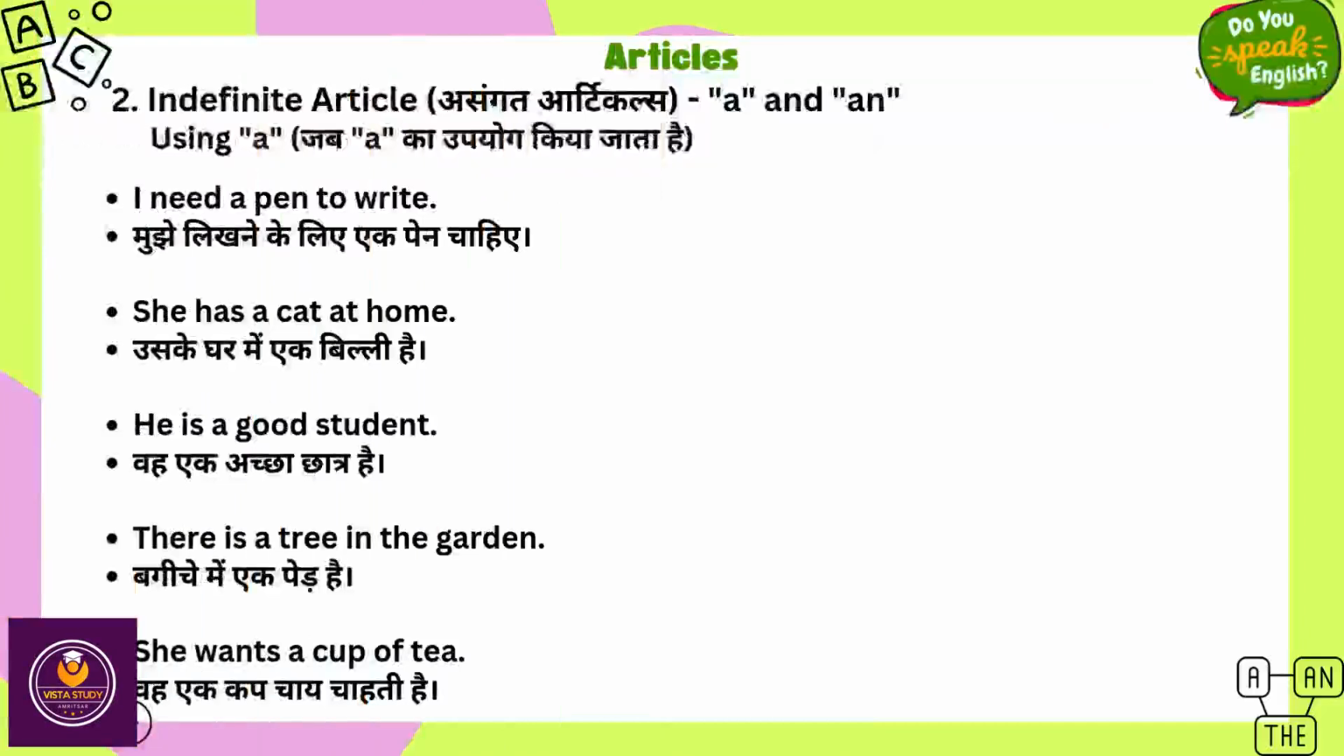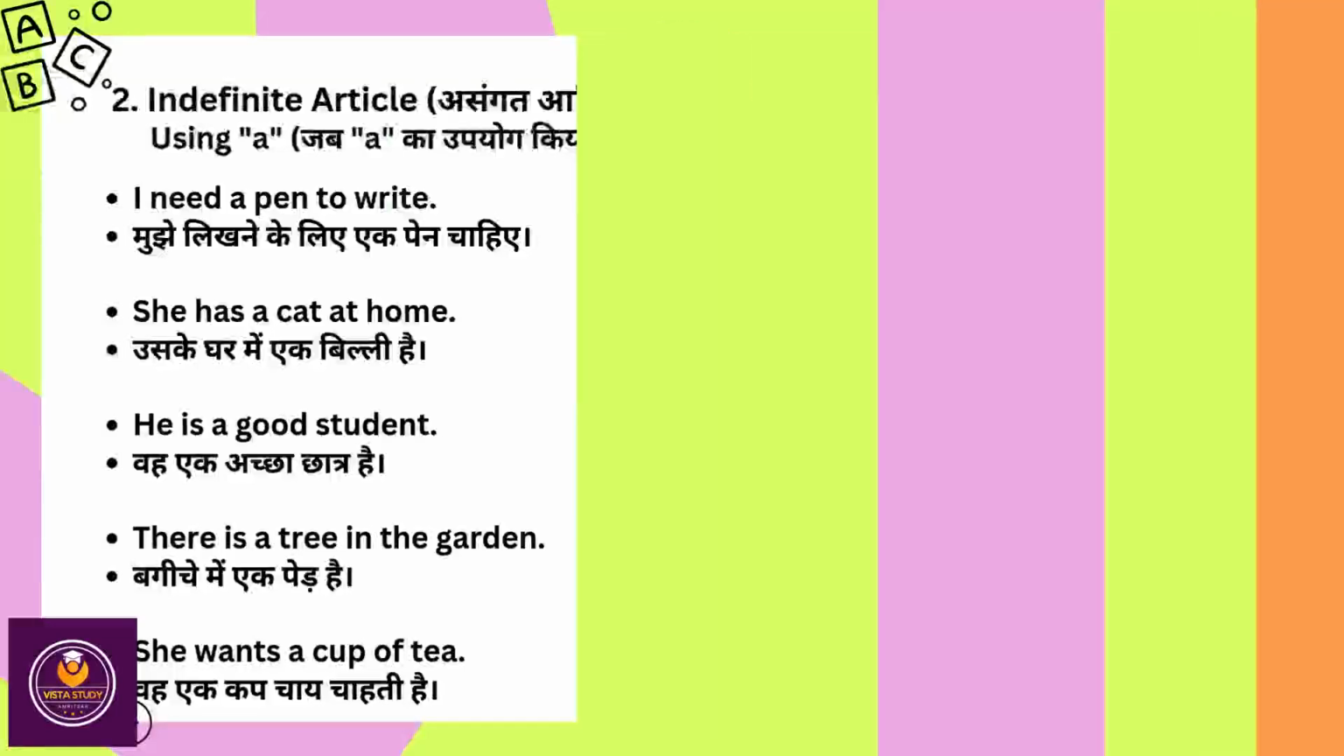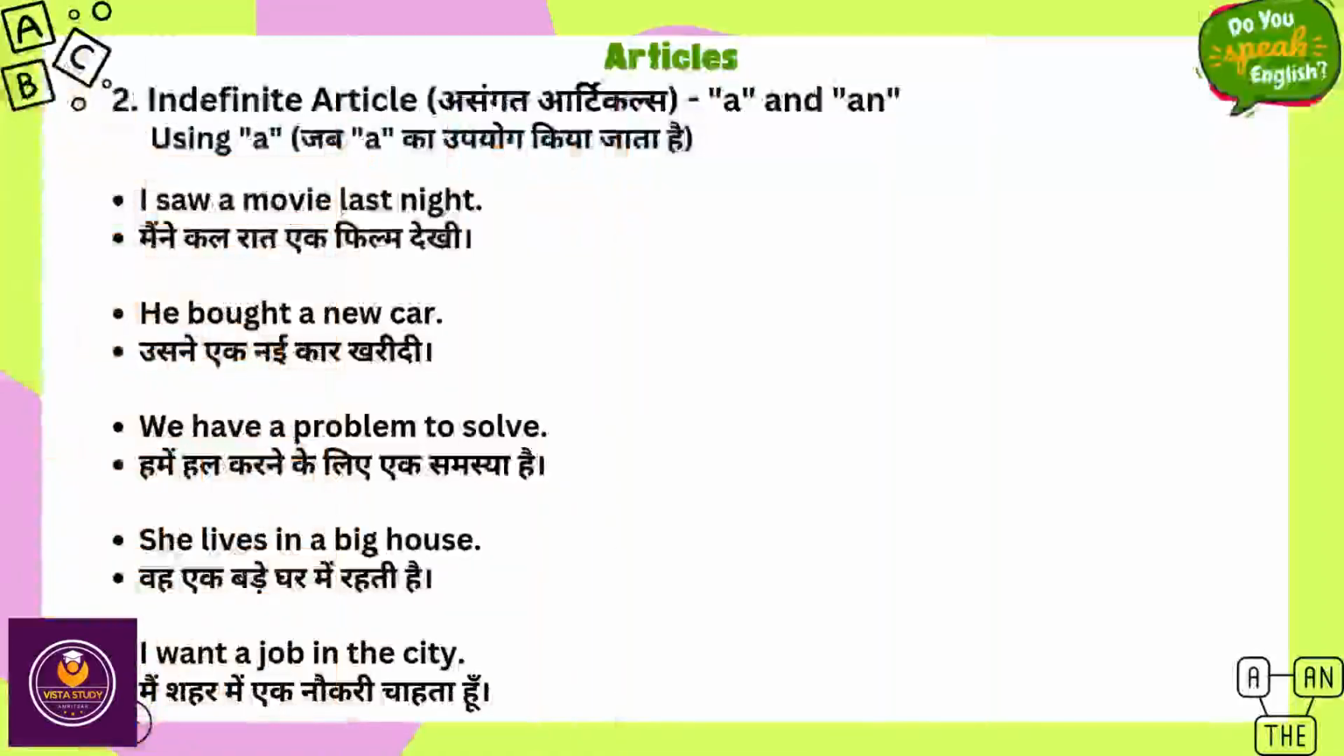2. Indefinite articles, a and an. Using a. I need a pen to write. She has a cat at home. He is a good student. There is a tree in the garden. She wants a cup of tea. I saw a movie last night.